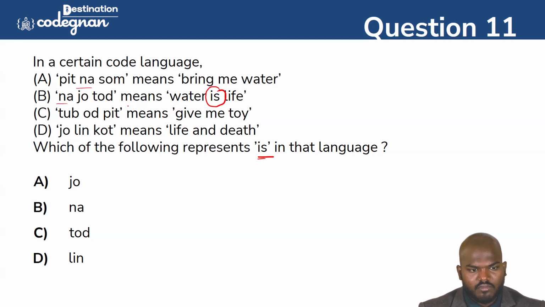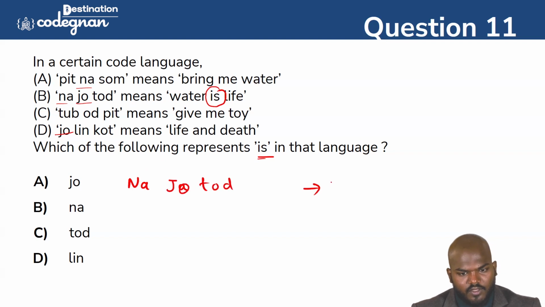So then na will not come. So is there toad coming here anyway? So toad is life. Is there anything? So life is coming for the Joe. You see this one, Joe is coming for the life. So if you take this particular sentence, guys, na Joe toad.